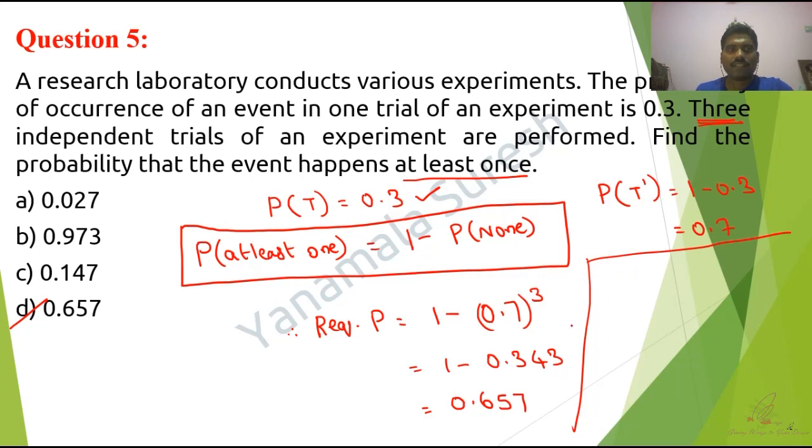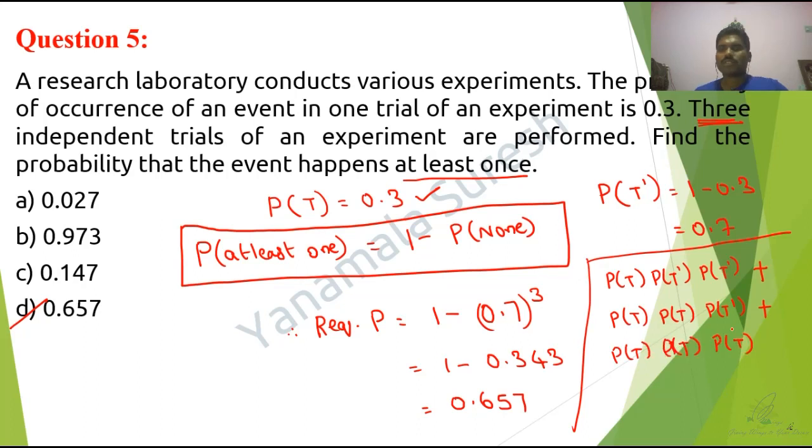I mean to say, there are 3 independent trials. At least once means P of T dash, P of T dash, P of T dash, plus P of T, P of T, P of T dash, plus P of T, P of T and P of T. In this way you can do it, and you'll definitely get the correct answer.